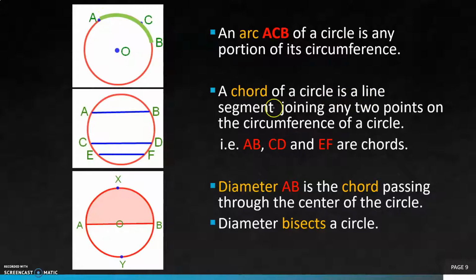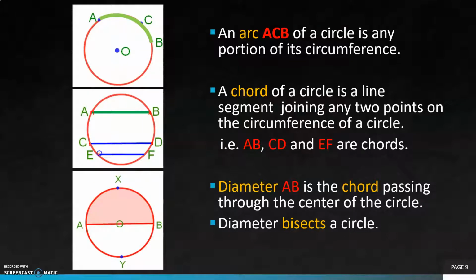A chord of a circle is a line segment joining any 2 points on the circumference of a circle. Suppose that A and B are any 2 points on the boundary of the circle. When we join these 2 points A and B with a line segment, this is the chord AB. Similarly, C and D are any 2 points on the boundary of the circle. When we join these 2 points with a line segment, this is also a chord.